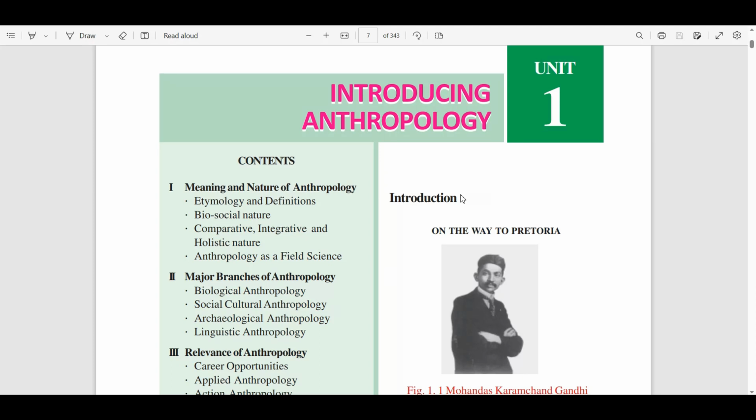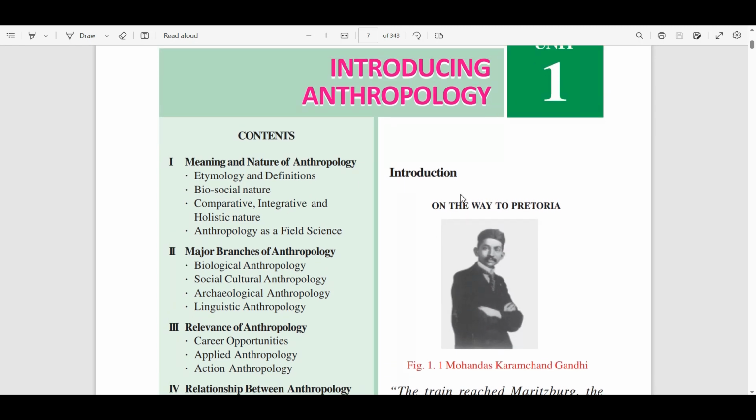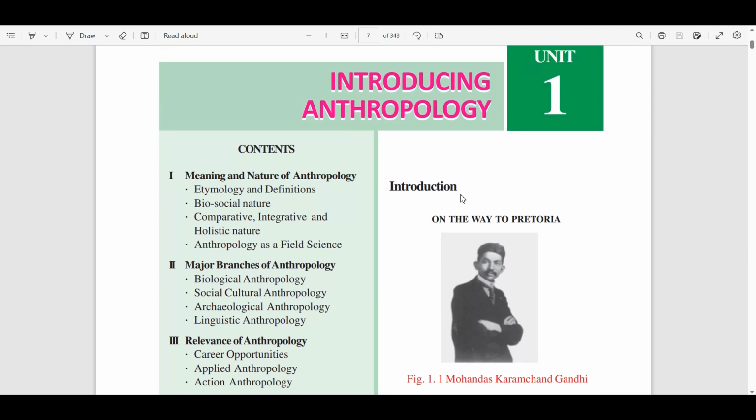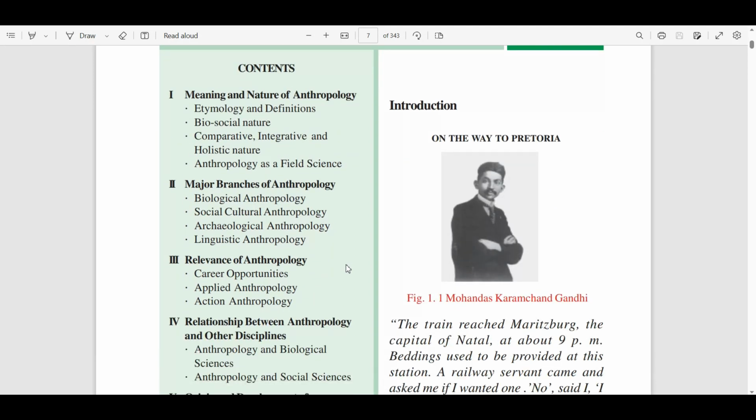It will cover etymology, definitions, biosocial nature, comparative, integrative and holistic nature, anthropology as a field science, major branches of anthropology: biological anthropology, social cultural anthropology, archaeological anthropology, linguistic anthropology, relevance of anthropology in career, applied anthropology, action anthropology, and relation between anthropology and other disciplines, anthropology and biological science, anthropology and social science, origin and development of anthropology, human curiosity, anthropological exploration, origin and development of anthropology.